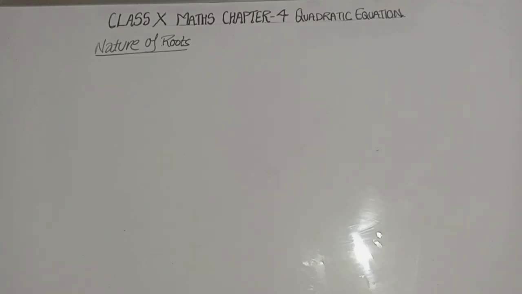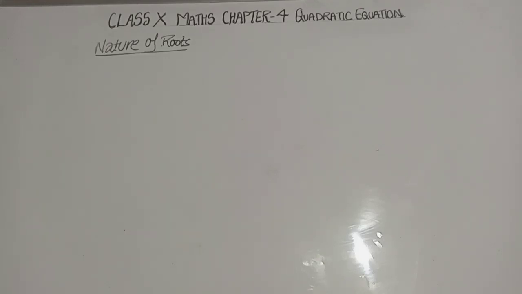In the earlier video we studied the introduction part of a quadratic equation, and the solution of the quadratic equation by three methods. The first one is the factorization method, the second one is the completing the square method, and the third is the quadratic formula.